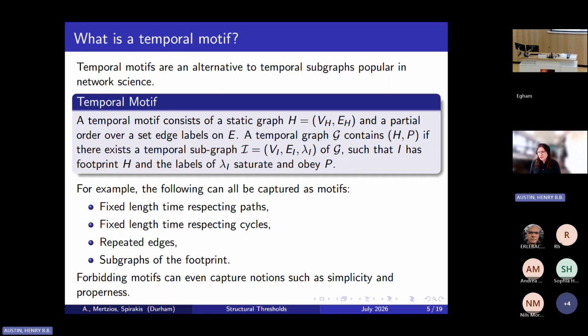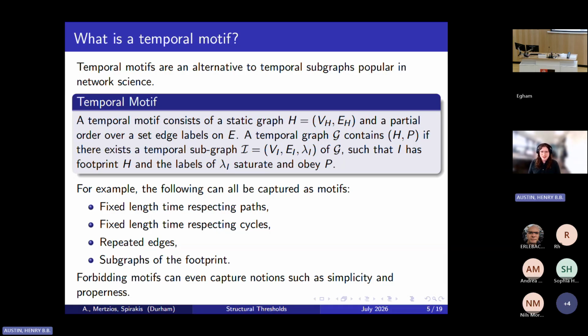Temporal motifs solve this by, rather than requiring a specific matching between the timing of edge labels, instead requiring only that the edge labels obey a given partial order. So more precisely, we say that a temporal motif is a static graph and a partial order over a set of edge labels on that static graph. And we say that a temporal graph contains a motif if there exists a temporal subgraph which has the static graph as a footprint and edge labels of that footprint which saturate and obey the partial order.